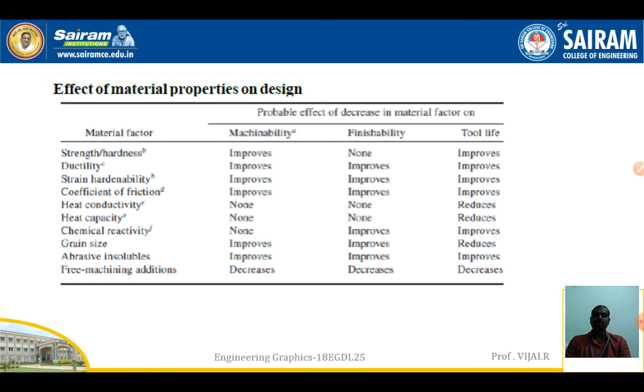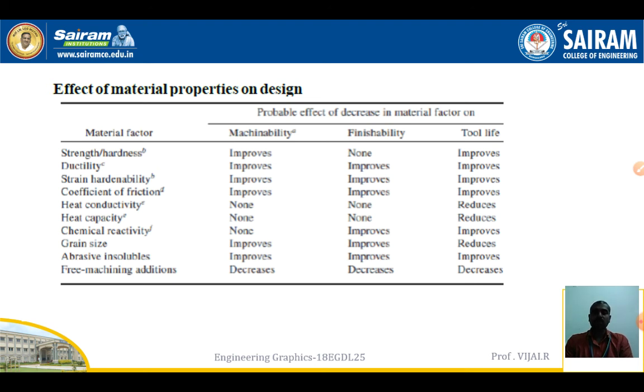The probable effect of a decrease in the material factors. Here in the material factors, strength, hardness, and ductility are given. If these decrease, what will happen? It will affect the machinability, finishability, and the tool life. So hardness, ductility, hardening, heat efficiency, conductivity, chemical stability, and reactivity all have their own effects on machinability and finishability, and finally they either improve or reduce the tool life.